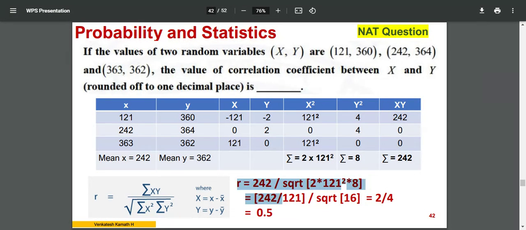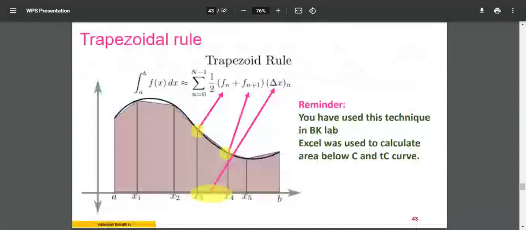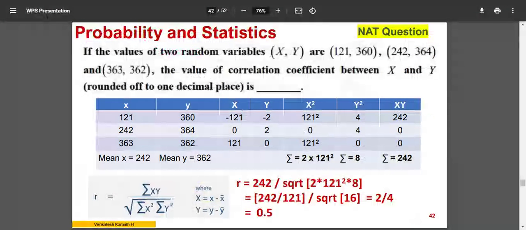Again, to calculate all of this, I do not require a calculator. Without using a calculator, simply on paper, I can do this and solve it. And this is a 2-mark question. As I mentioned earlier also, whenever you solve problems, you have to do it carefully, that is, understand the requirement. If there is a numerical like this, there is a simple solution. It's not that you will get big numbers or have to use a calculator all the time. With this cancelling out effect, it will solve out.